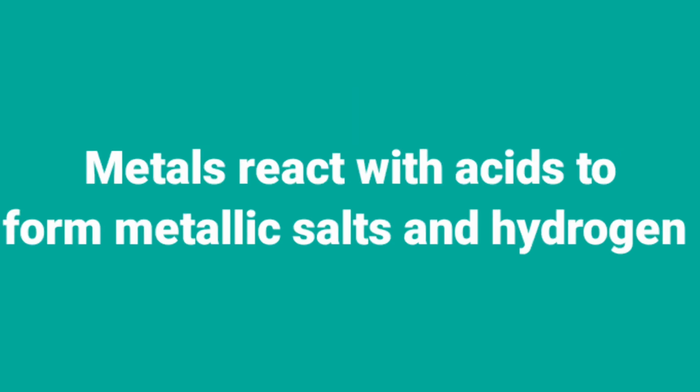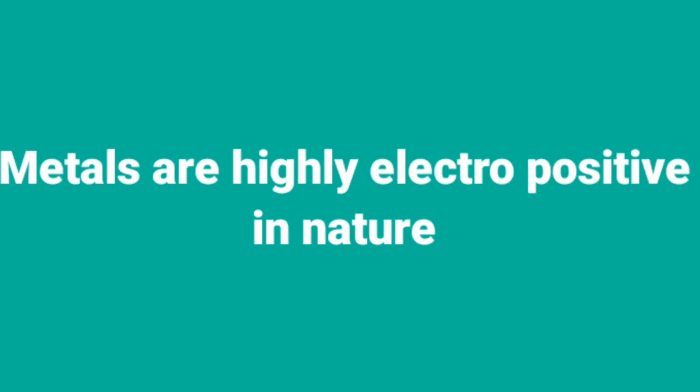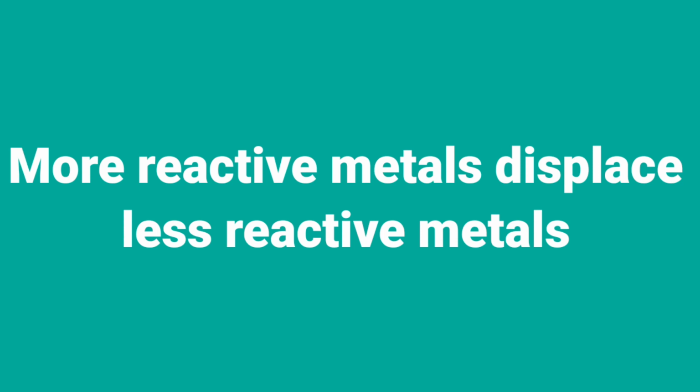Third, metals react with acids to form metallic salts with the liberation of hydrogen gas. Fourth, metals are highly electropositive in nature, and that's the reason they have the tendency of losing electrons and become positively charged. And the last chemical property of metals is that more reactive elements displace less reactive metals from their salts.